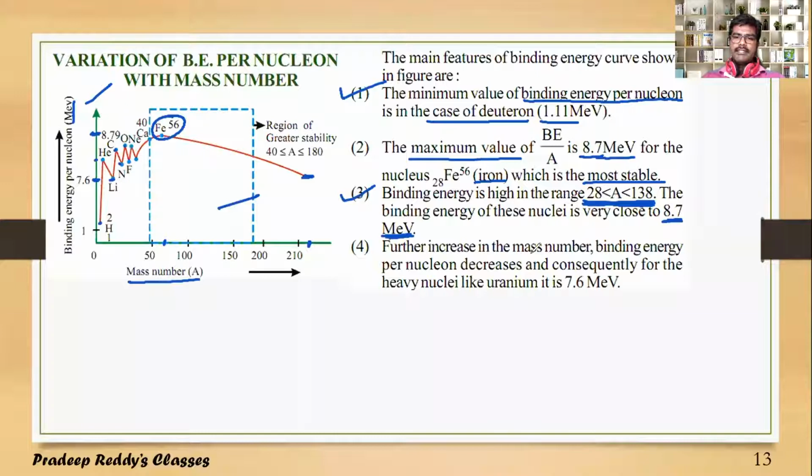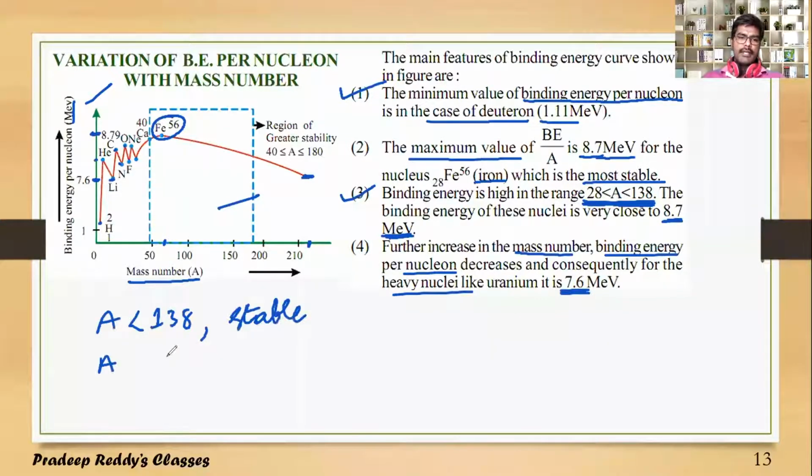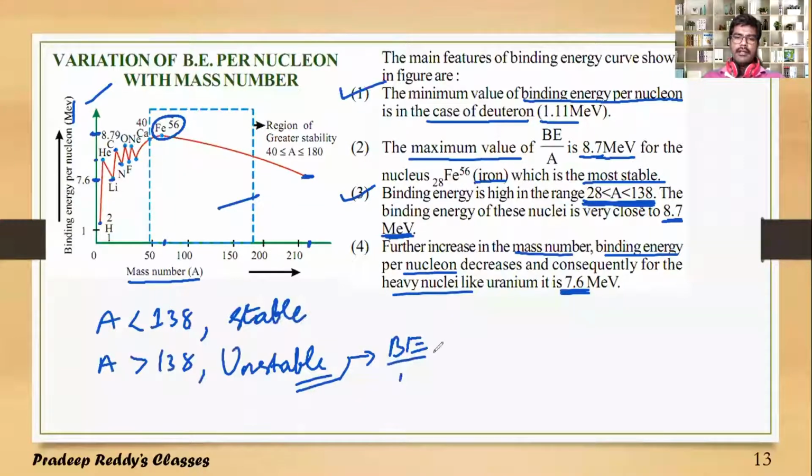With further increase in the mass number, binding energy per nucleon decreases, and consequently for heavy nuclei like uranium it is very, very small, 7.6 million electron volt. So you can clearly understand that those elements whose mass number is less than 138 are stable nuclei, and those whose mass number is greater than 138 are unstable, because these elements have less binding energy per nucleon.